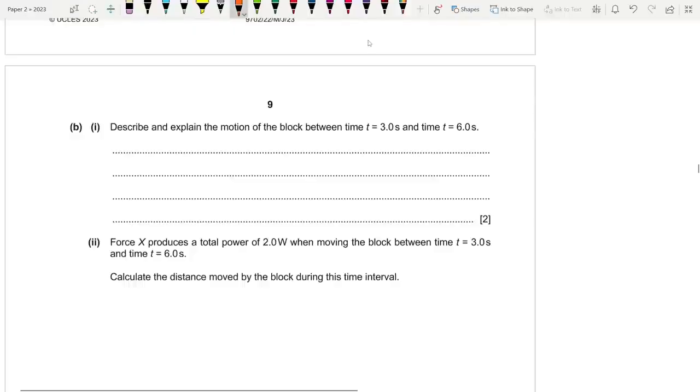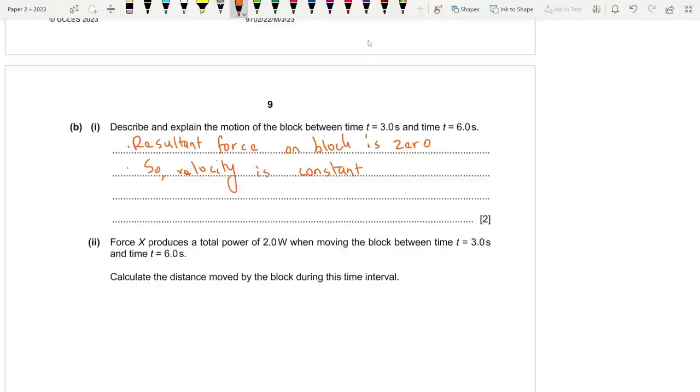So let's write this down, that the resultant force on the block is 0 now. As a result, there is no acceleration, so velocity remains constant. Okay, see if that's fine.